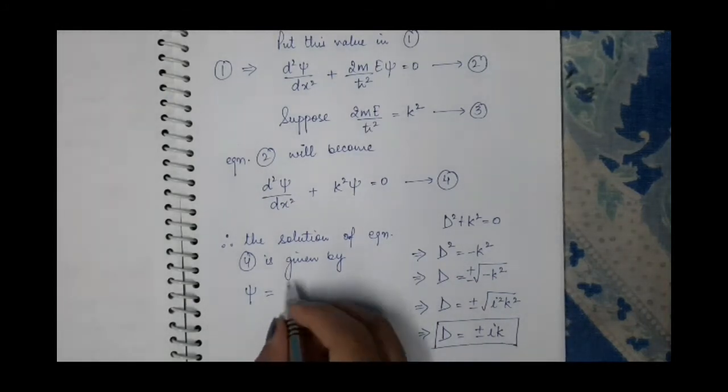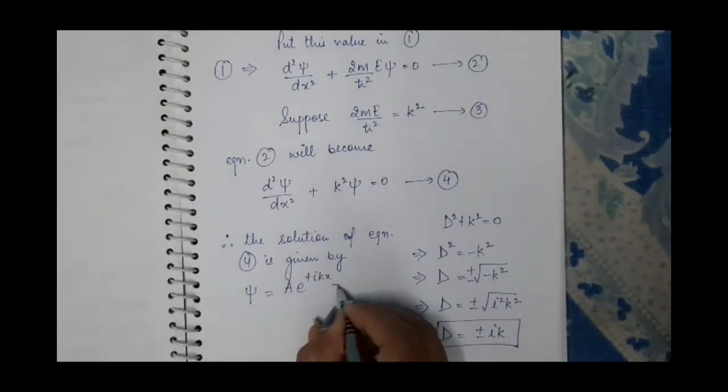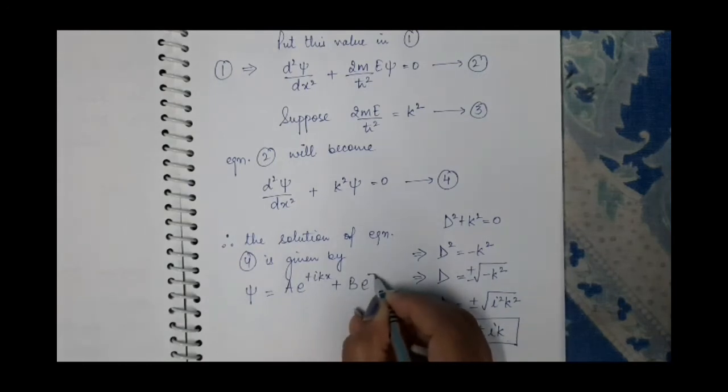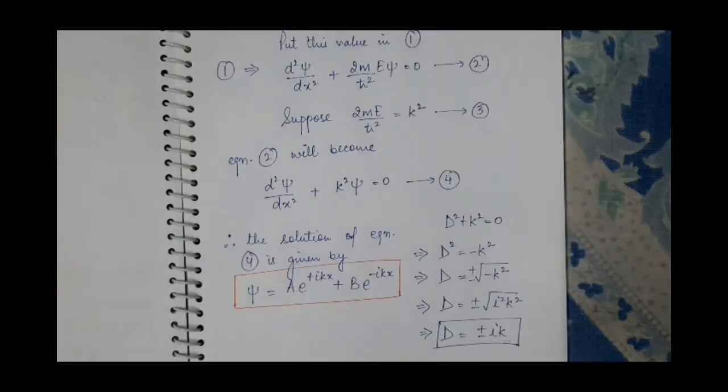So psi will be equal to A e raised to power plus iota kx plus B e raised to power minus iota kx. Now suppose this as equation fifth, and now we will apply the boundary conditions on this solution of the Schrödinger equation, that is equation fifth, and we will find the exact expression of this psi for the particle which is moving inside the one-dimensional potential well.